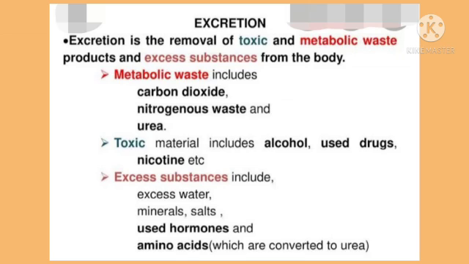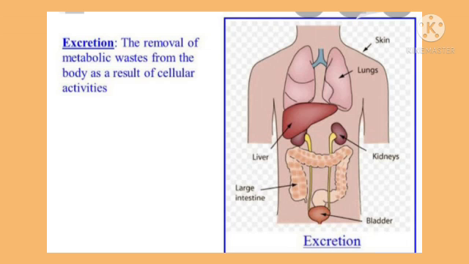How? They will change the internal composition of the cells. The cells won't be able to function normally and they may be toxic also. So that is why they have to be removed, and the process of removal of these waste materials from our body is called excretion.